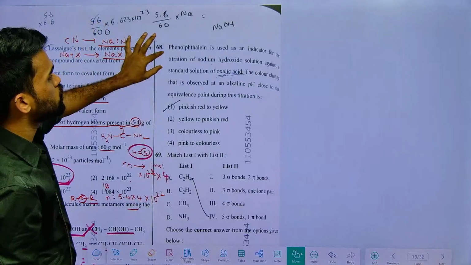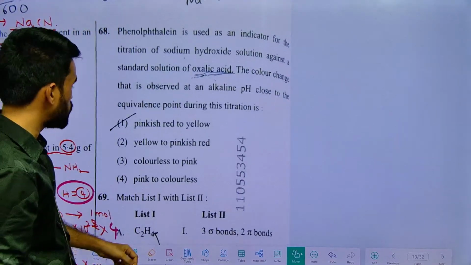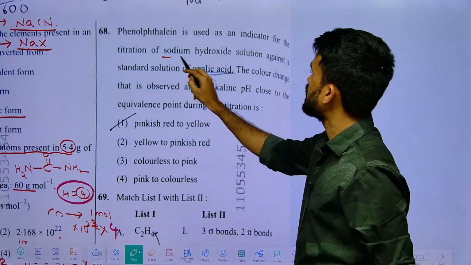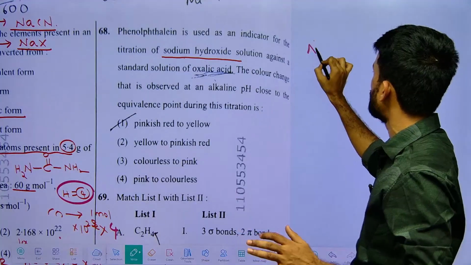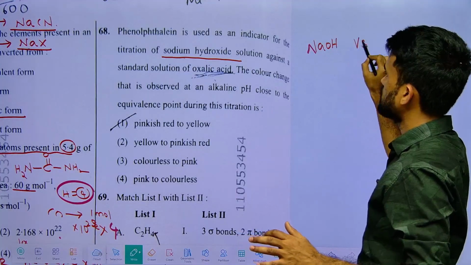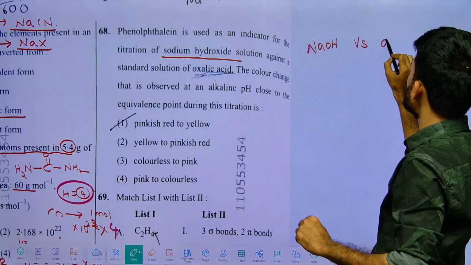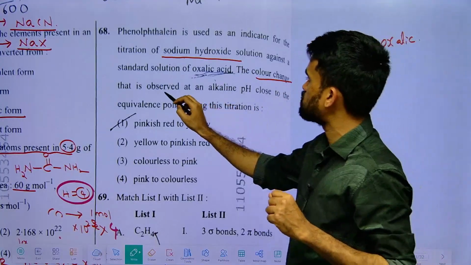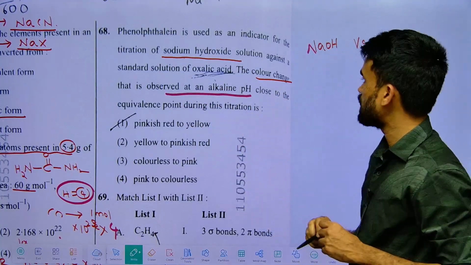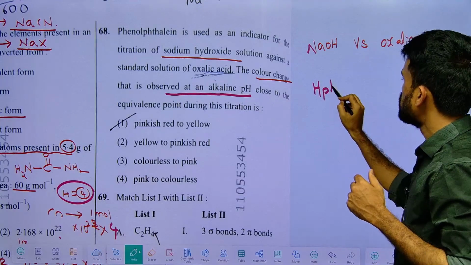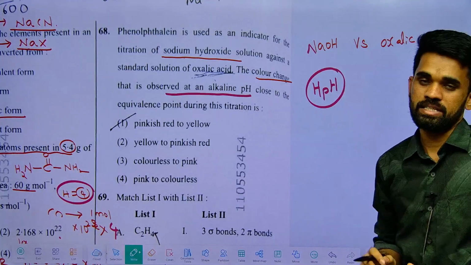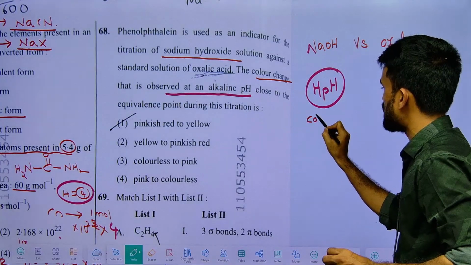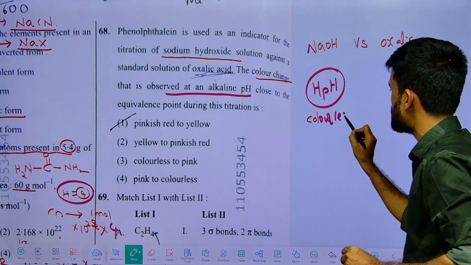Next, phenolphthalein is used as an indicator for the titration of sodium hydroxide. What are they saying? Phenolphthalein is used as an indicator for the titration of sodium hydroxide, NaOH, against a standard solution of oxalic acid. So the color change that is observed at alkaline pH. First of all, they are using phenolphthalein. Phenolphthalein is a weak organic acid. So in acidic medium it is colorless. Please listen here once again, it is colorless in acidic medium.